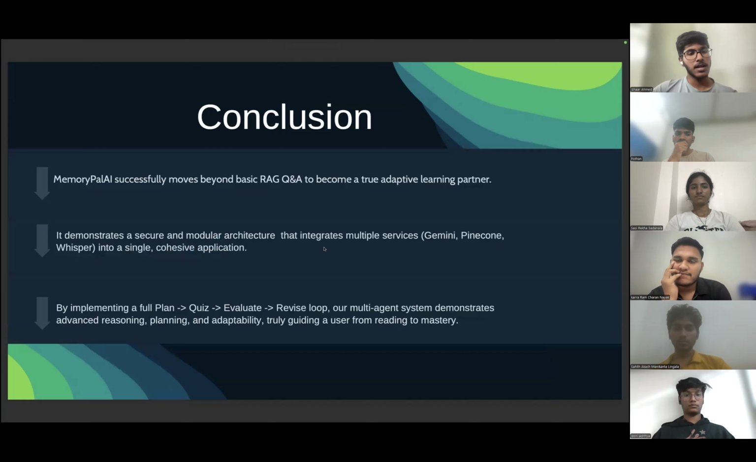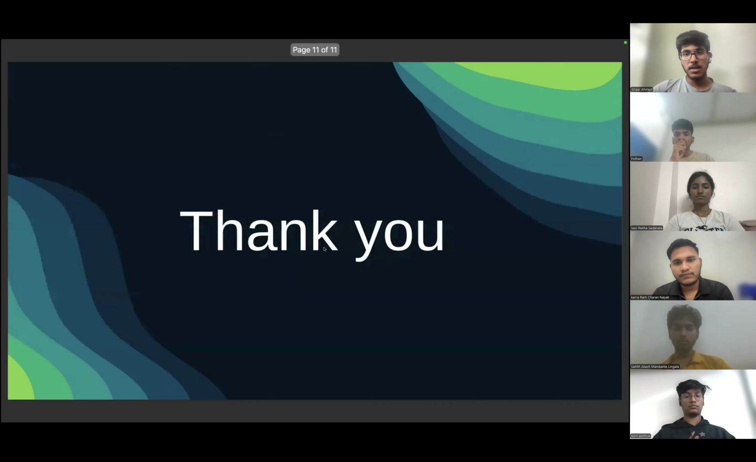In conclusion, MemoryPalAI successfully moves beyond basic RAG Q&A to become a truly adaptive learning partner. It demonstrates a secure and modular architecture that integrates multiple services like Gemini, Pinecone, and Whisper into a single cohesive application. By implementing the plan, quiz, evaluate, revise loop, our multi-agent system demonstrates advanced reasoning, planning, and adaptability, truly guiding a user from reading to mastery.